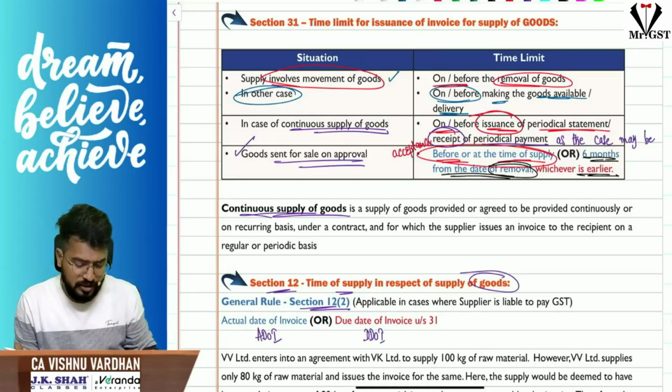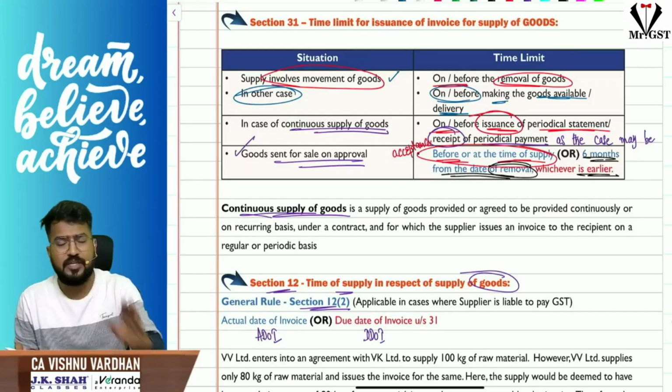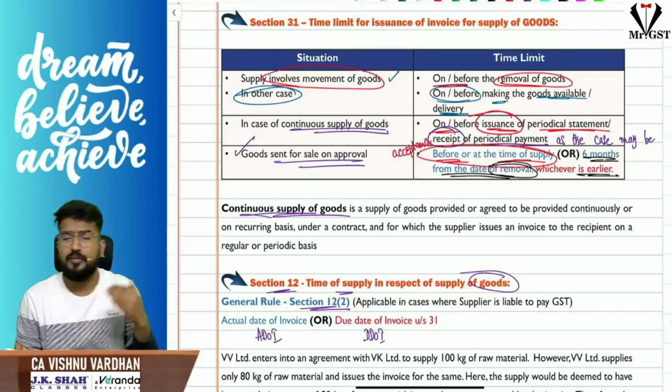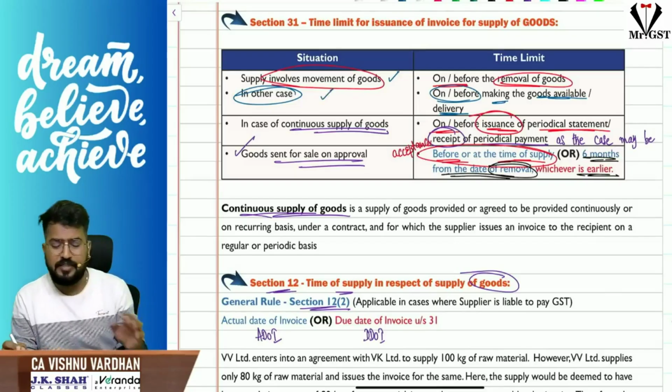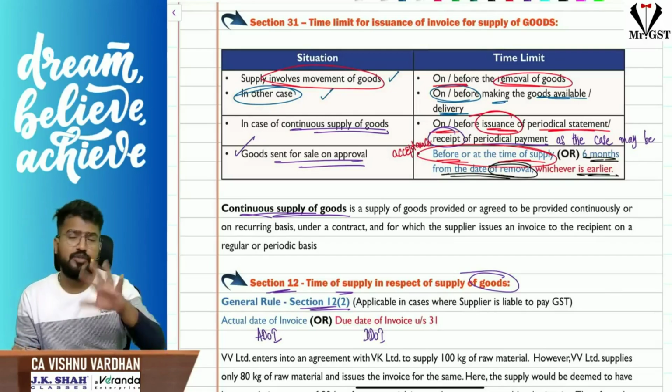Right, coming to the discussion. Supply. We have to check whether the supply involves movement of goods. If the movement of goods is involved in the supply, then we should raise the invoice on or before removal of such goods. No sir, movement is not involved. In any other case, on or before making the goods available to the customer or the delivery to the customer, you should raise the tax invoice.